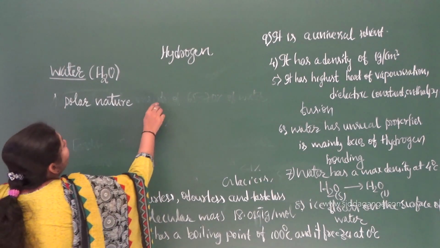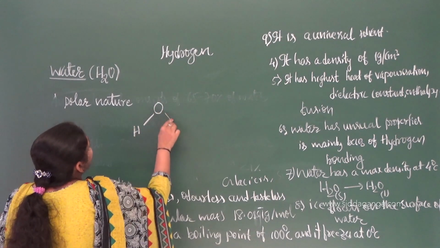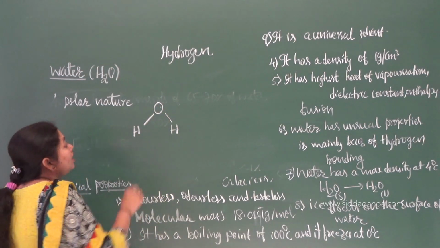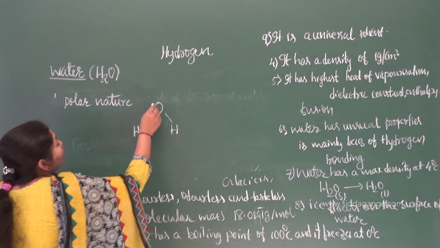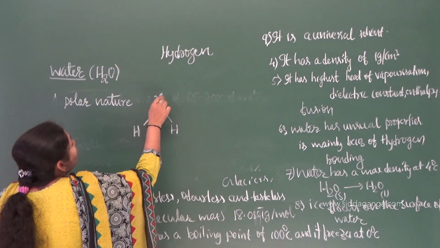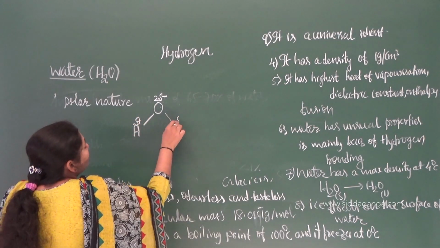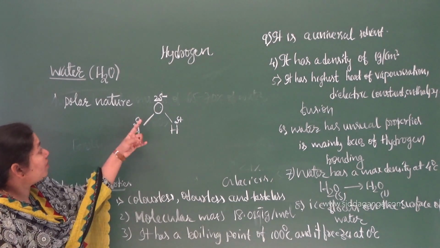So if you take water, the oxygen is bonded to 2 hydrogen atoms. Here oxygen is electronegative and hydrogen is electropositive in nature. So what are you going to get? You are going to get a partial negative charge on the oxygen atom and a partial positive charge on the hydrogen atom. Right?